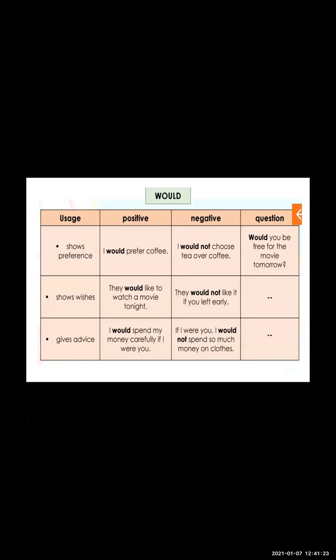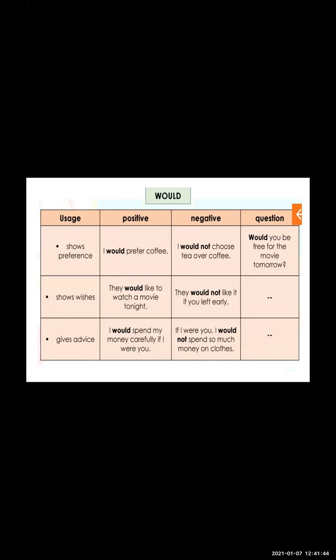The advice is given by others. The elders give us advice: spend less money, spend your time in studying. So that is called advice. Someone gives us advice. So I would spend my money carefully if I were you.